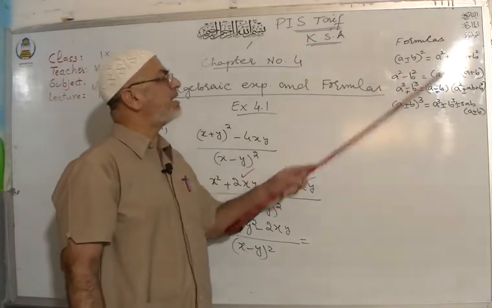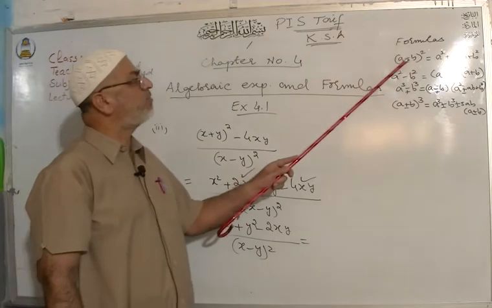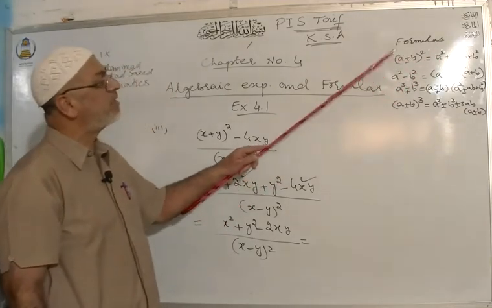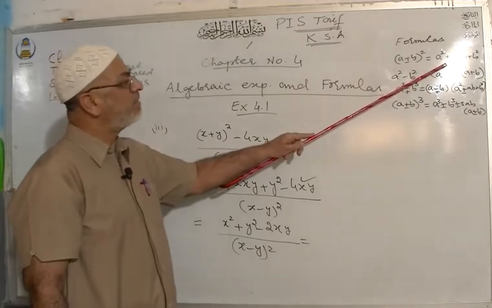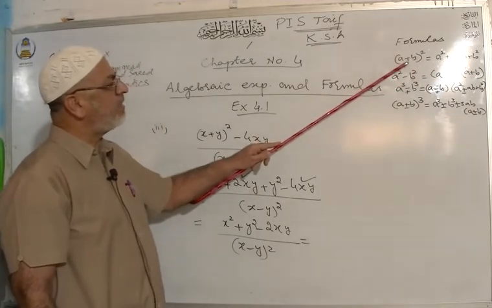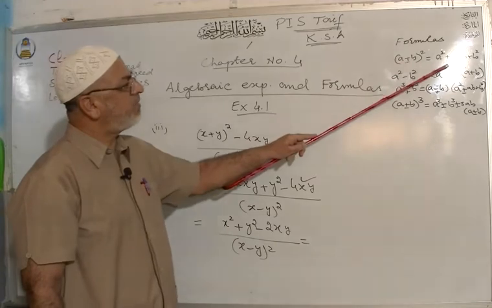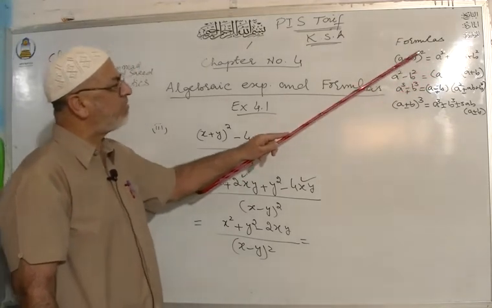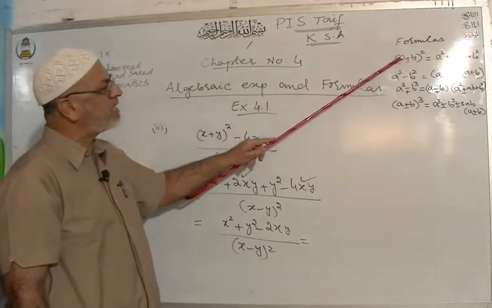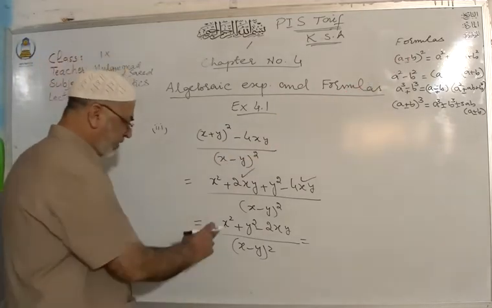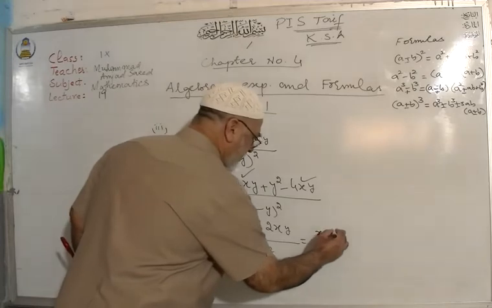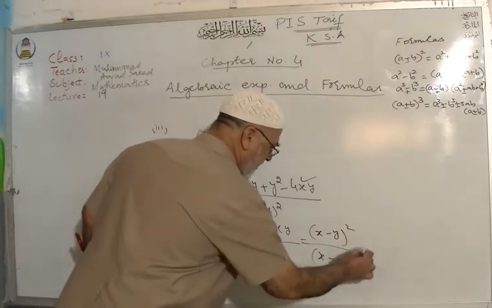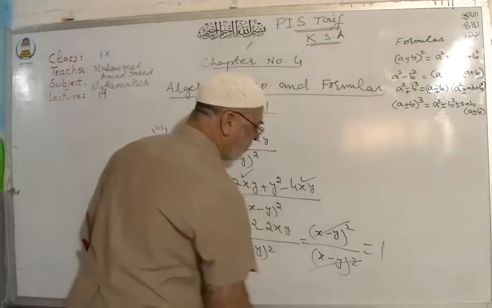Here, look at the right hand side. Sometimes you have to move from left to right, sometimes you have to move from right to left. Here is negative. In the center, this will be negative. So what will be that? A square minus 2ab plus b square will be equal to a minus b whole square. Similarly, you can have, this is x minus y whole square over x minus y whole square. You can cancel them and that is your answer.